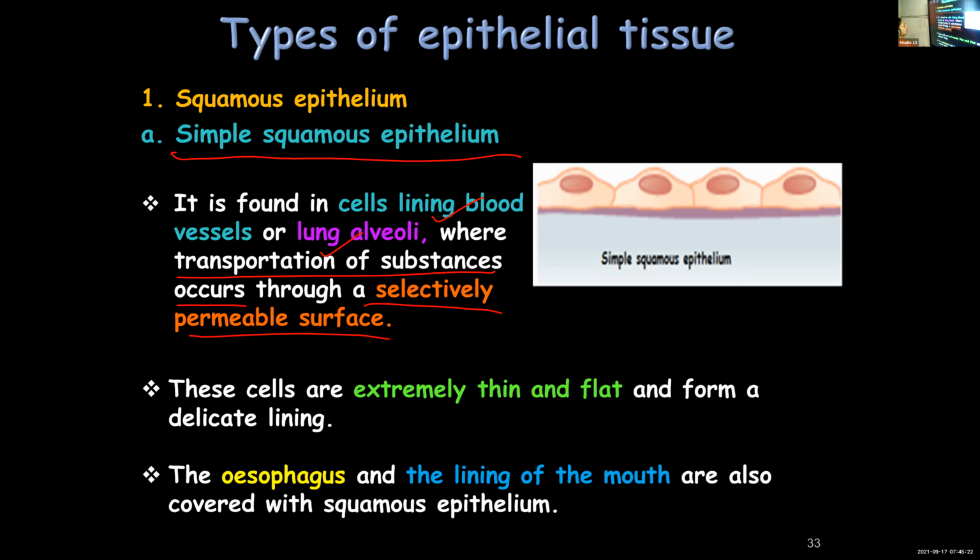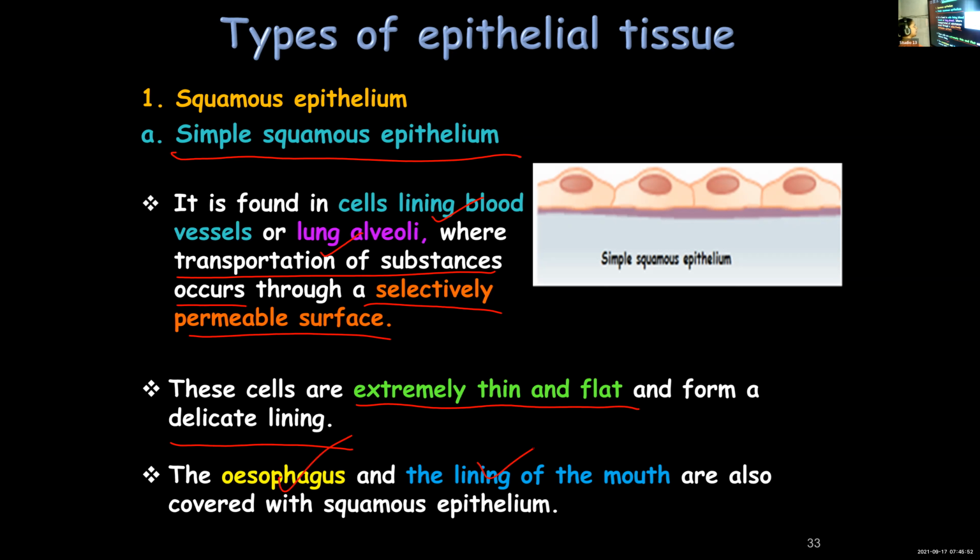So these blood vessels and lung alveoli are lined by squamous epithelium, and exchange of materials takes place through a selectively permeable surface. These cells are extremely thin and flat to facilitate better exchange. They form a delicate lining. And you can even see squamous epithelium in the esophagus and the mouth lining.